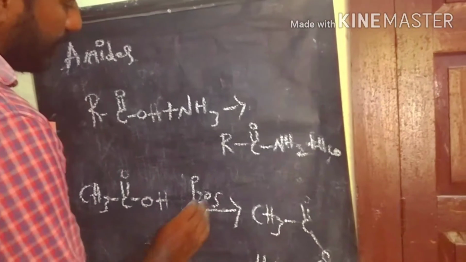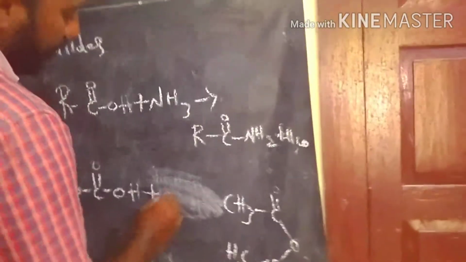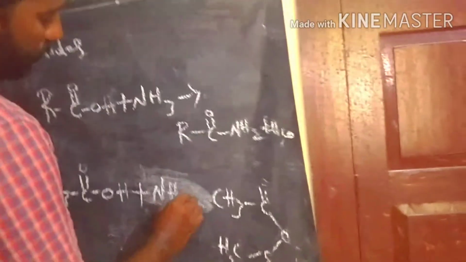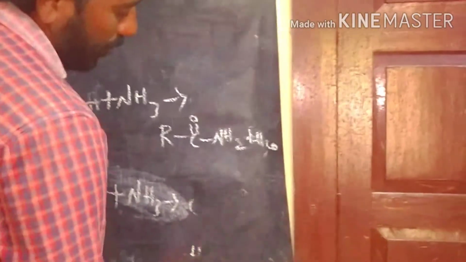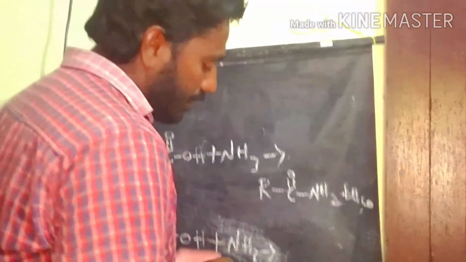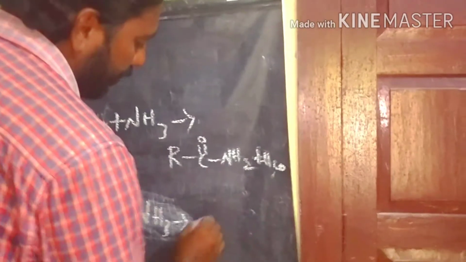Here also, if you take acetic acid and react it with ammonia, acetamide is the product. So this is how to prepare the amide derivative from acid compounds.